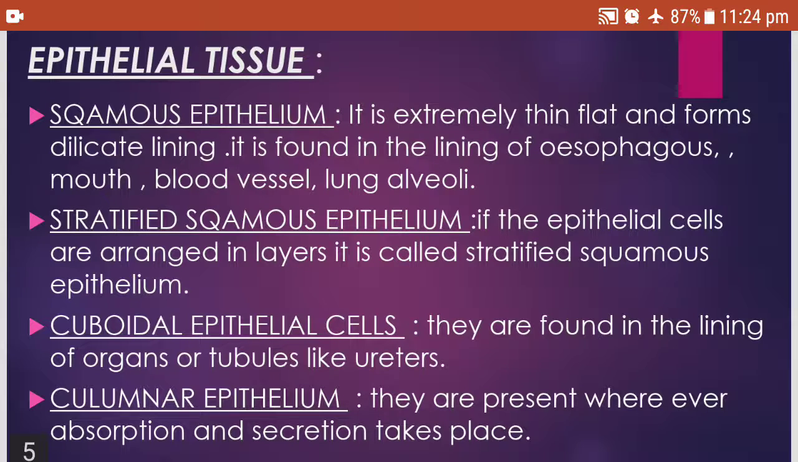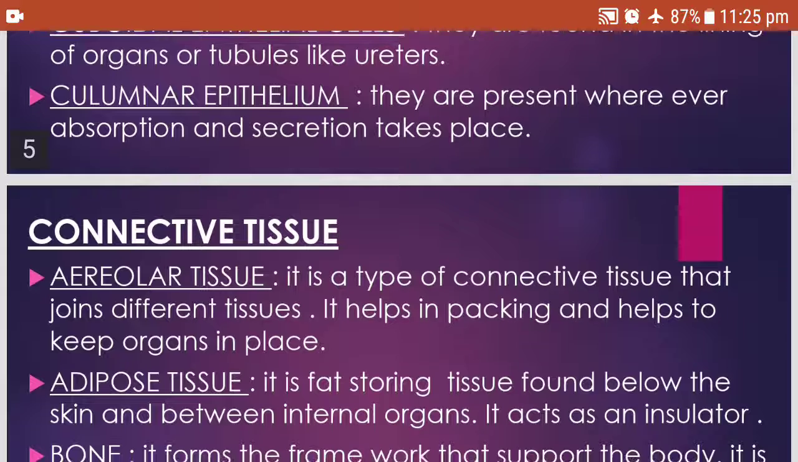Epithelial tissues are again of 4 types: squamous epithelium, stratified, cuboidal and columnar. Squamous epithelium is extremely thin, flat and forms delicate lining. It is found in the lining of esophagus, mouth, blood vessels, lung alveoli. Stratified squamous epithelium: if the epithelium cells are arranged in layers, it is called the stratified squamous epithelium. Cuboidal epithelial cells are found in the lining of organs or tubules like ureters. Columnar epithelium is present where absorption and secretion takes place. Example, glands.